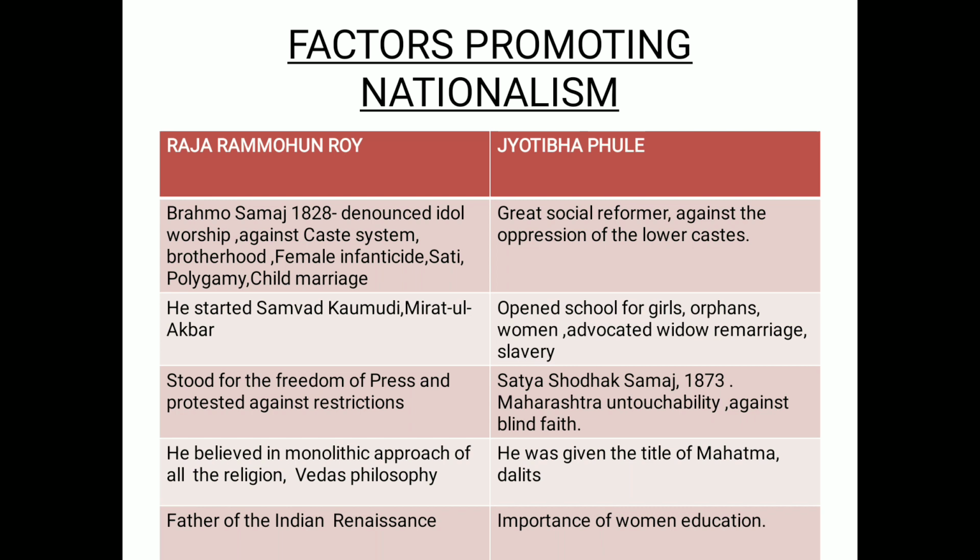Clear, everyone? So I hope you have seen and understood what these social reformers were doing. Don't get confused. They were not directly telling Indians to go and rise against the British. No, not like that. They really wanted to remove the social evils that had penetrated Indian society, which made their minds dull and orthodox. They don't think beyond that. Clear, everyone? So I hope everyone has understood. Brahmo Samaj was founded by Raja Ram Mohan Roy, and Satyashodhak Samaj was founded by Jyotiba Phule. Clear? Let's move on to another slide.